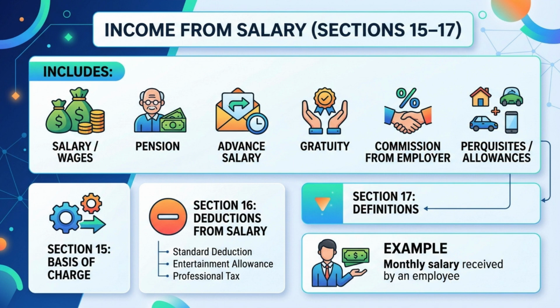The first head is income from salary. It covers all payments received by an employee from an employer, such as wages, pension, gratuity, commissions, and perquisites. The employer-employee relationship is essential here. This head is governed by sections 15 to 17.